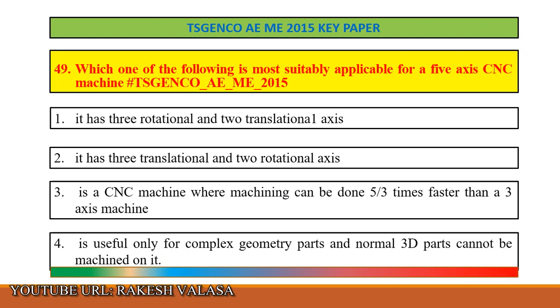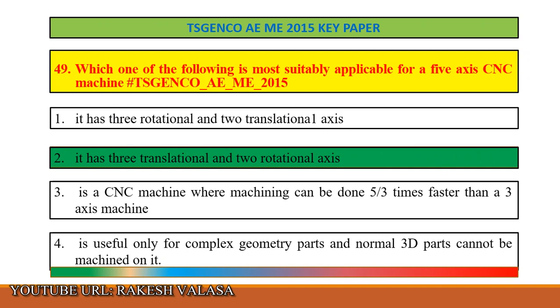Here, CNC stands for Computer Numerical Control machine. It has 3 translational and 2 rotational axes. So the correct answer is option 2. 3 translational in the X direction, Y direction and Z direction, and 2 rotational axes.